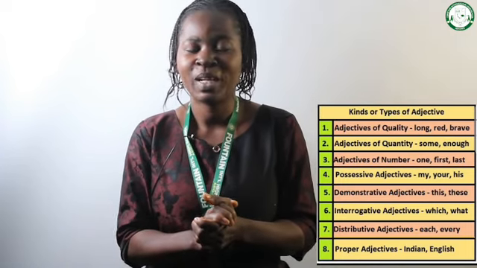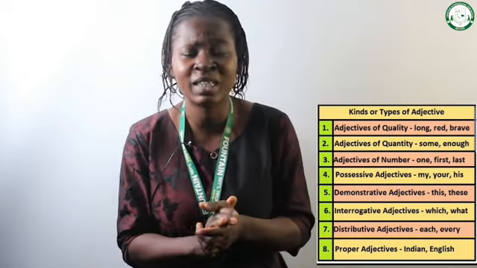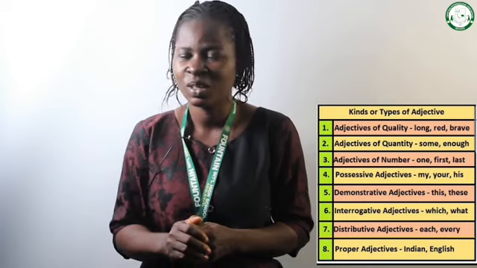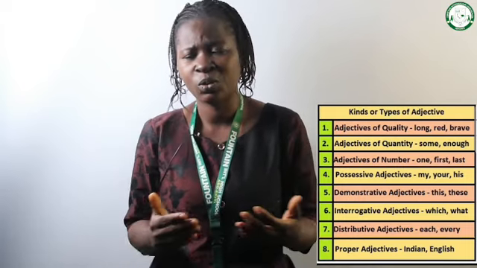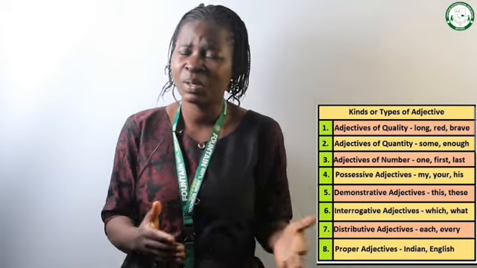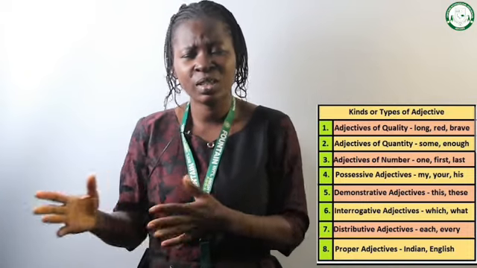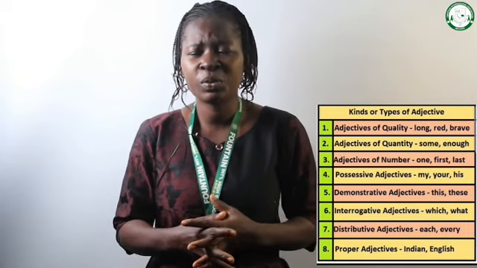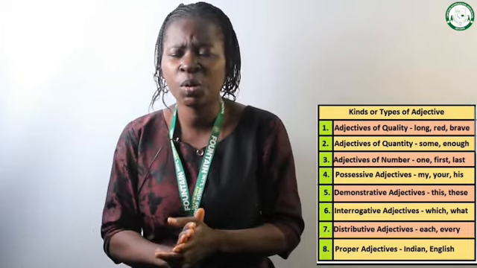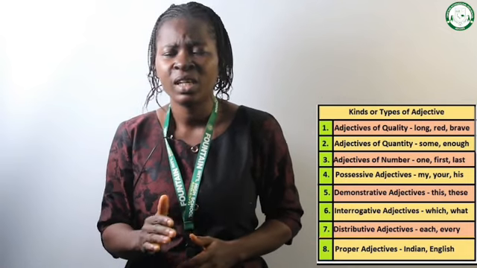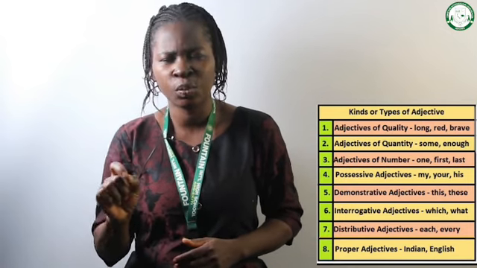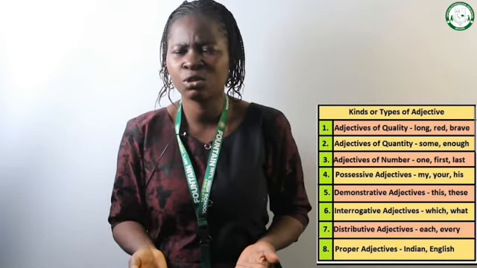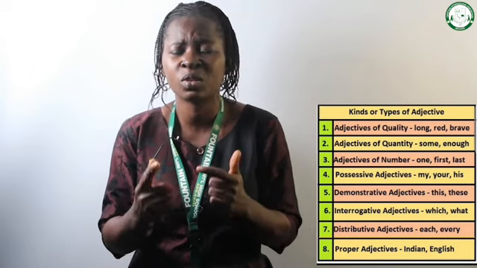Now, let's move to another type of adjective. We also have possessive adjective. When we say possess, it is to show ownership, that something belongs to somebody. So when we say possessive adjective, it's a type of adjective that shows ownership. For example, this is my shop. In that sentence, what is the noun? Shop. What is the word trying to describe shop? It is my, and it's trying to show what? Ownership, that it belongs to somebody.